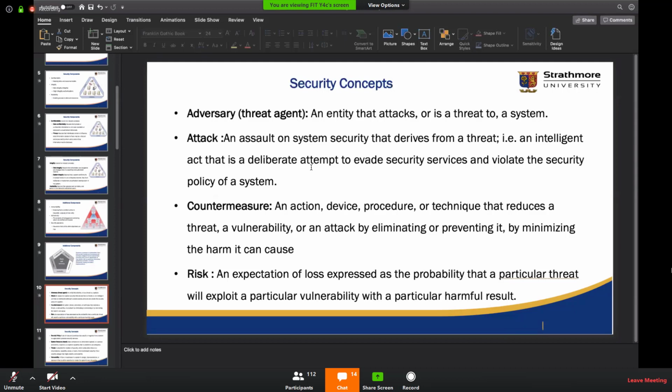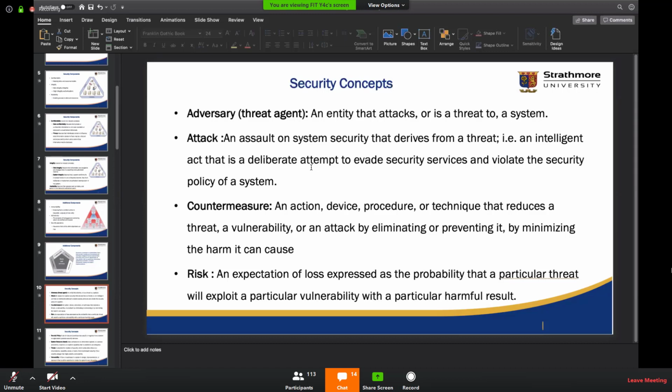Then we have risk. Sometimes we can refer to it as exposure. Sometimes they can be a bit different. And risk will be if an attack was actualized. If a threat was actualized, if we had an attack, then how much loss do we expect to have?